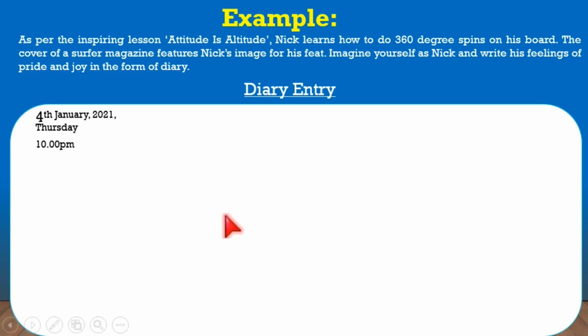Then salutation. What is salutation? Dear diary. Here you notice the spelling of diary, D-I-A-R-Y, not D-A-I-R-Y. Most of the students make a mistake here. So keep it in your mind.